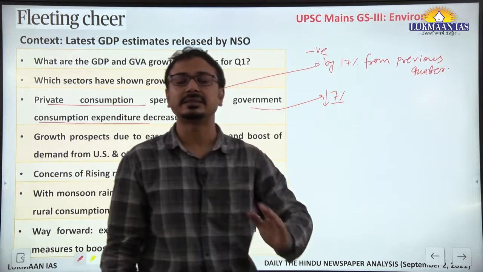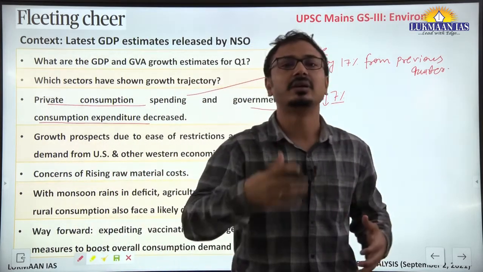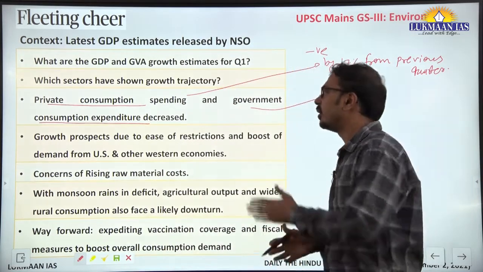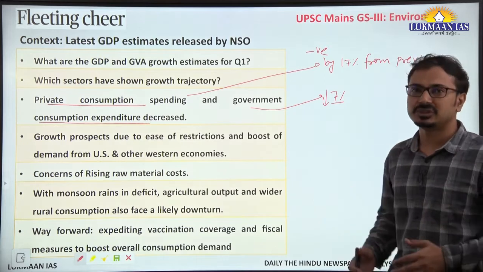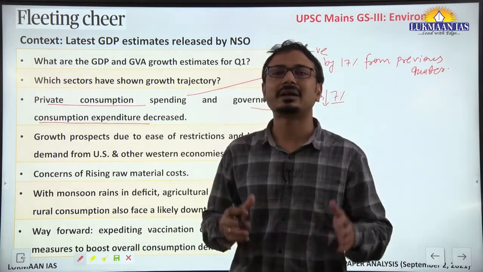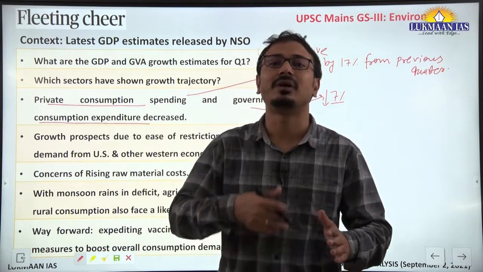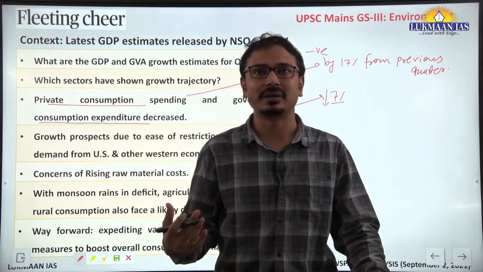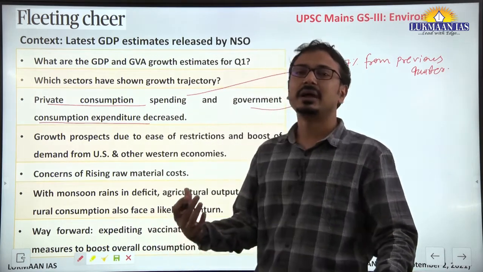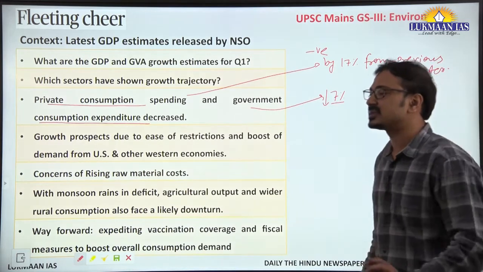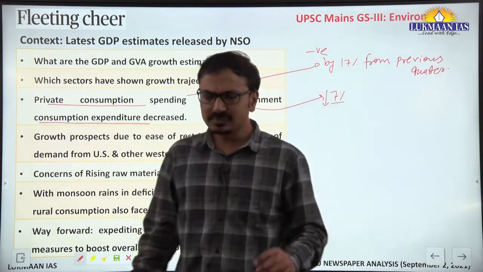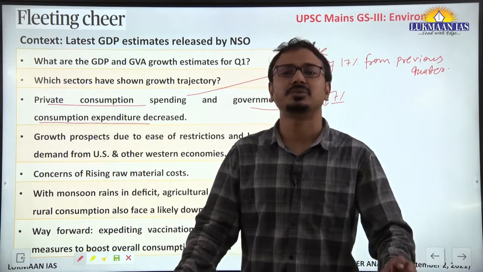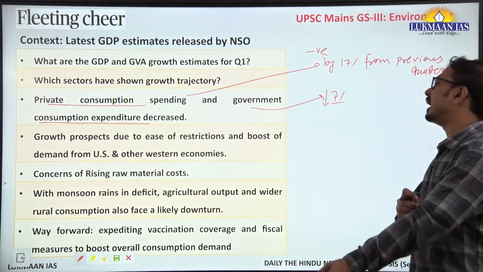Why are we talking like this? Private consumption helps in boosting the demand in the economy. And we know that the government consumption expenditure also helps in boosting the demand. Government consumption expenditure means government employees' salaries and some allowances that are given by the government. At the same time, government is also investing in certain other aspects which are not capital intensive. So they are consumption expenditure, right? So that is also decreased.